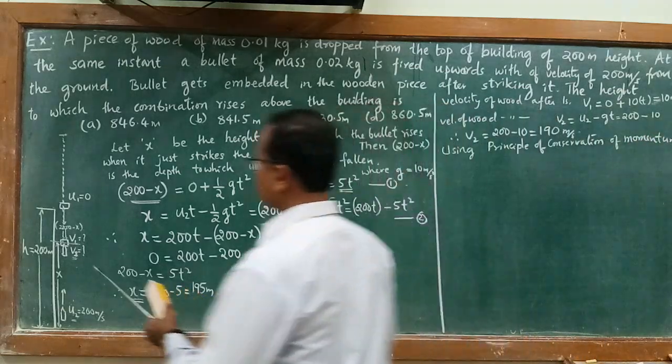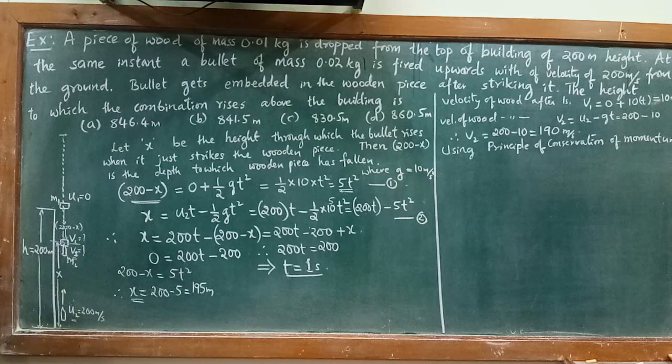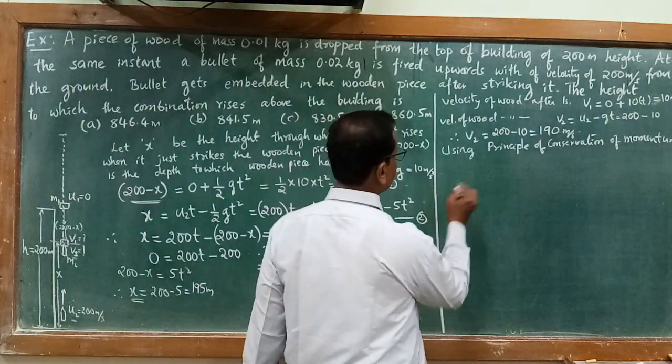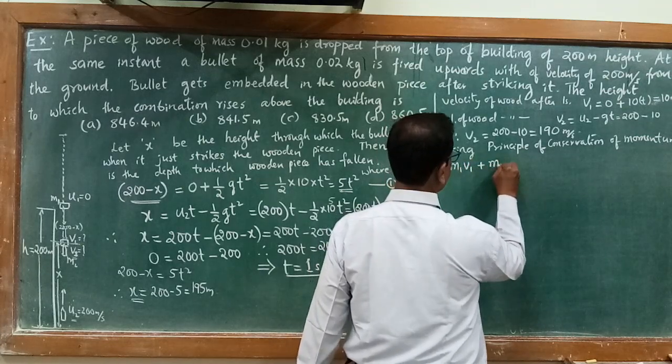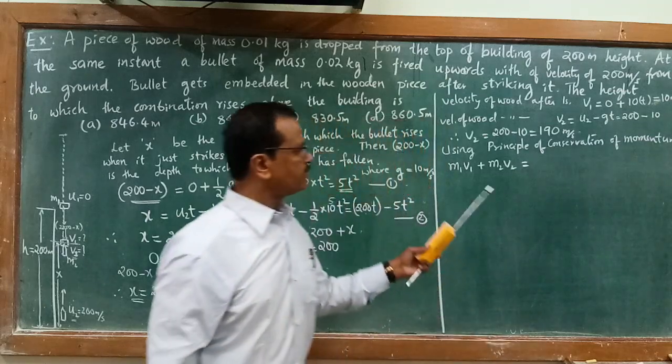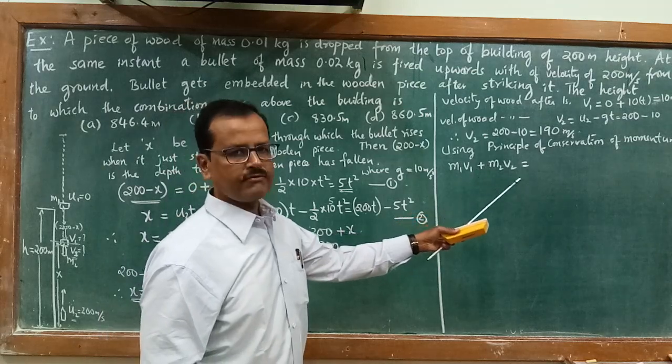See here, momentum before collision, at the moment of collision, that is the interaction here. At the moment of collision, v1 is the velocity of the wooden block, v2 is the velocity of the bullet. Let me take m1 as the mass of the wooden block and m2 as the mass of the bullet. So the momentum before collision I will write as m1 v1 plus m2 v2. So this becomes the total momentum before collision, where m1 is the mass of the wooden block and m2 is the mass of the bullet.